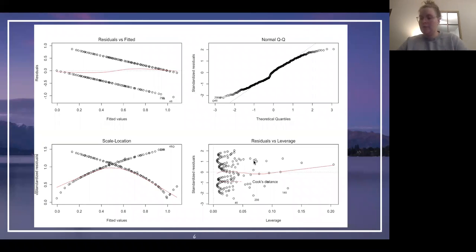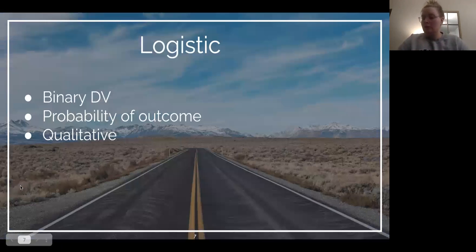And it's making me think we may have to consider another way of modeling our data because it seems we have a misspecified model, as you can see here in the scale location plot. So I'm leaning towards using logistic regression because we do have a binary outcome, and I'm interested in the probability of, and this data doesn't typically show a linear relationship. And I'm particularly interested in the likelihood of someone being a serial killer or not, given their psychopathy score and the region where they grew up.